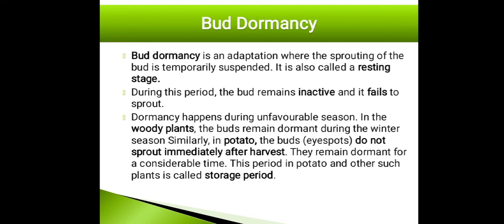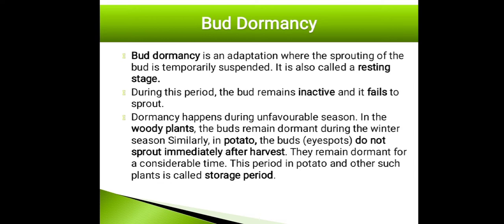This is found in woody plants where the buds remain dormant during the winter season. Similarly, in case of potato, the buds, that is the eye spots, do not sprout immediately after harvest. They remain dormant for a considerable time. This period in potato and such other plants is called storage period.